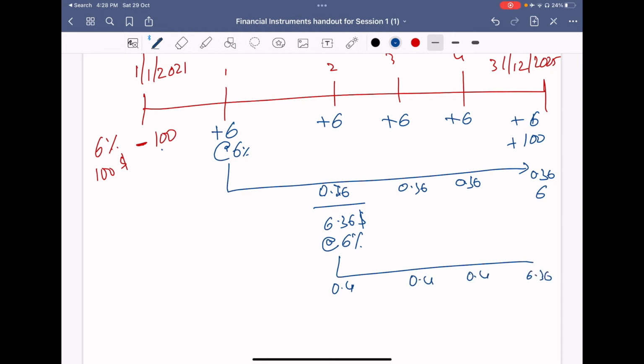You will get your 6.36 and 0.4, right? Same way, in this period you have 6.76 in hand in total. You have invested at 6%.